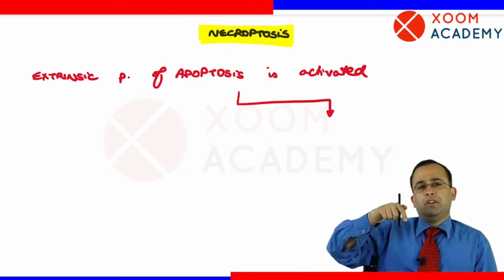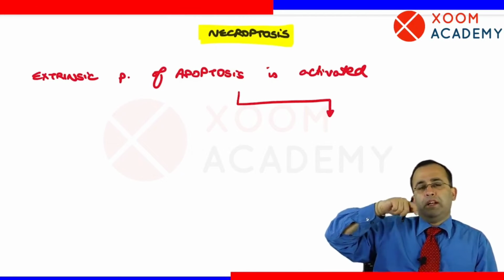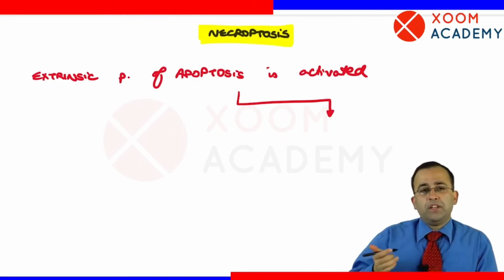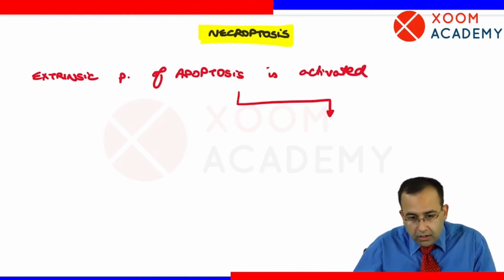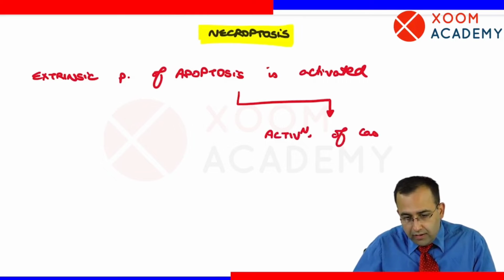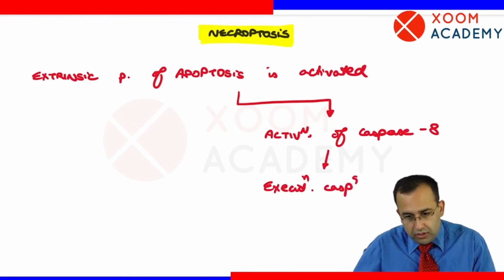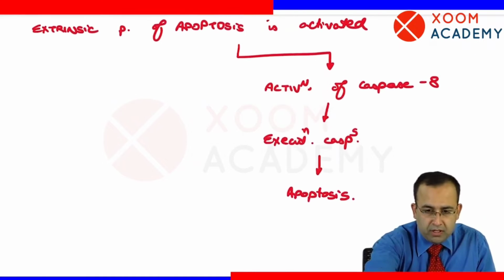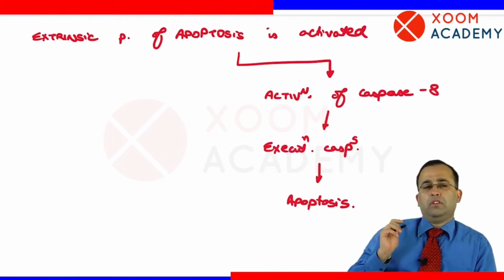Remember extrinsic pathway, two friends came from outside, 8 and 10. Which is the main initiator caspase? Caspase 8. This leads to activation of caspase 8, which goes to executioner caspases, and in turn apoptosis. This is the normal routine pathway of apoptosis. This is normal, you know this.